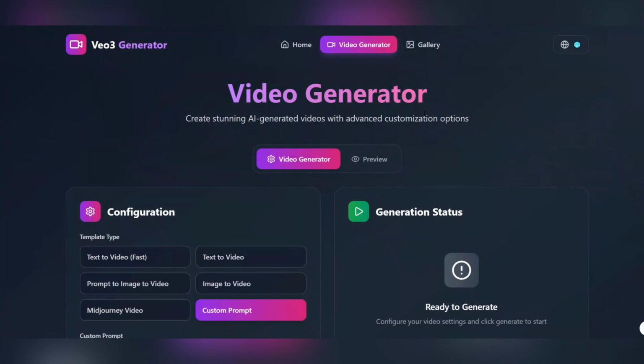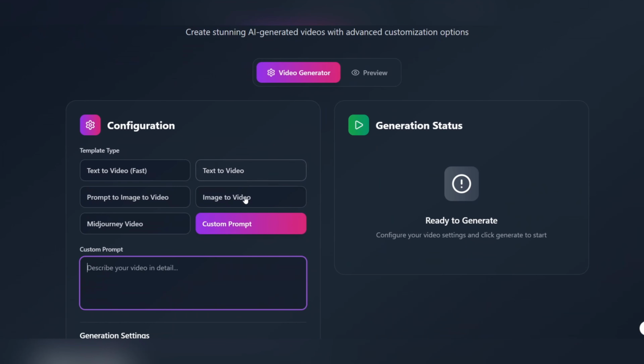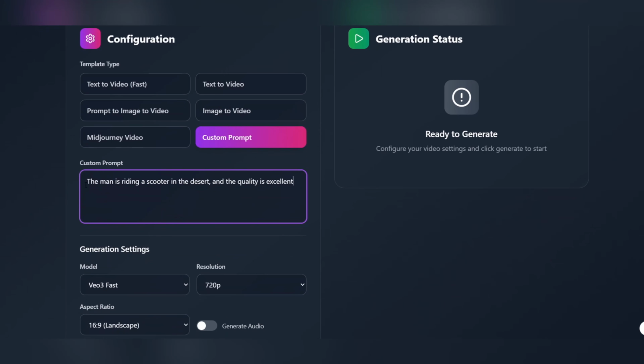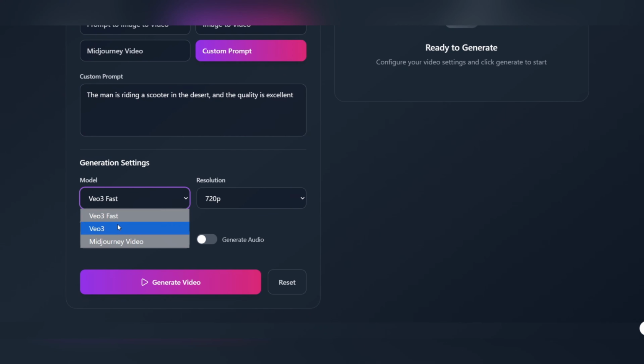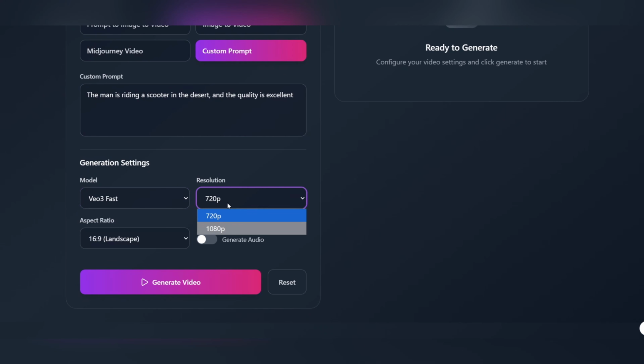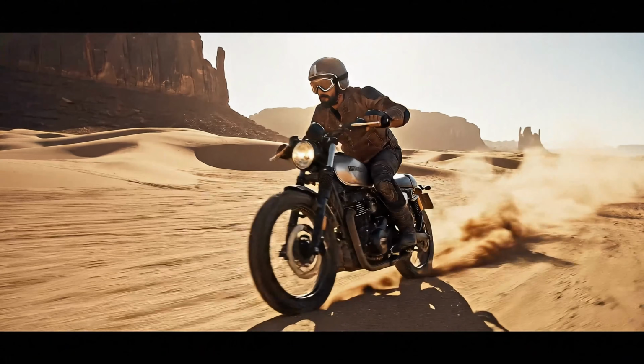Now let's try it ourselves. In the input field, I enter a simple command. A man is riding a motorcycle in the desert. We wait a few seconds for the AI to process, and now see the result. And this is just a simple example. You can turn any scene, any environment, and any story you have in mind into reality.